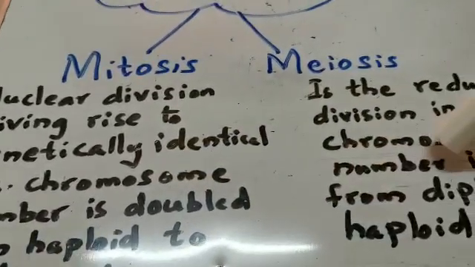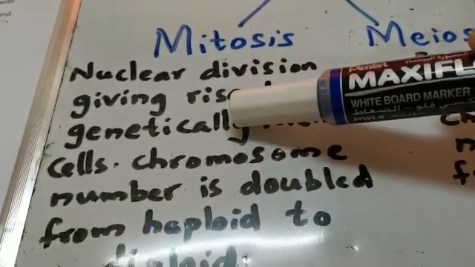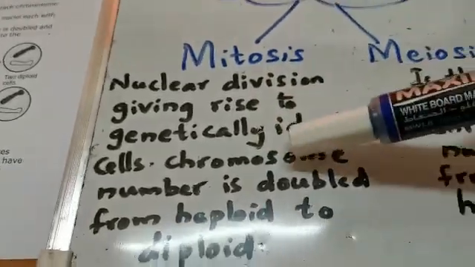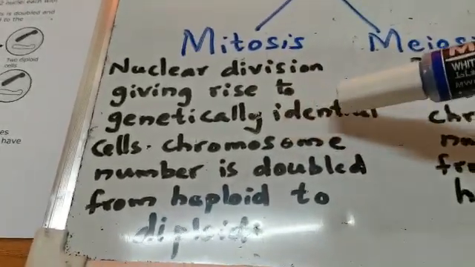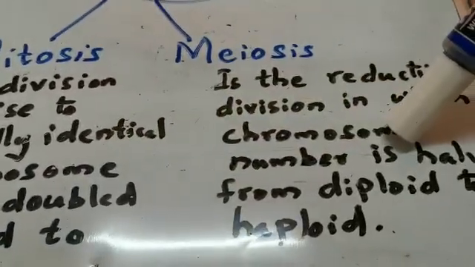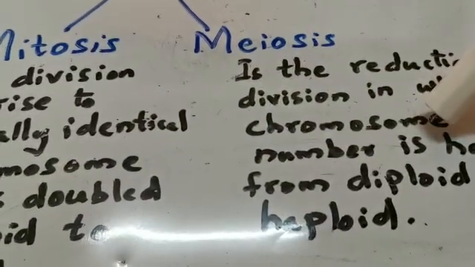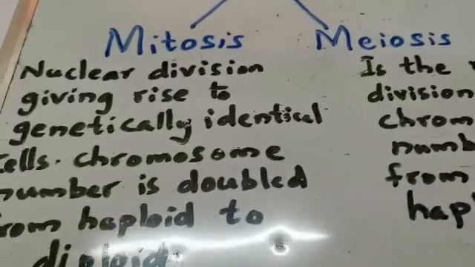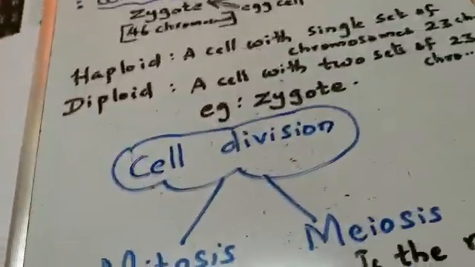In mitosis you get genetically identical cells, and in meiosis genetic variation happens. We can go into detail on mitosis and meiosis.